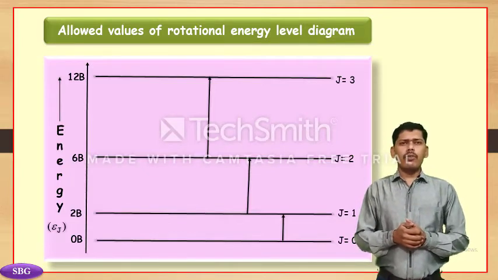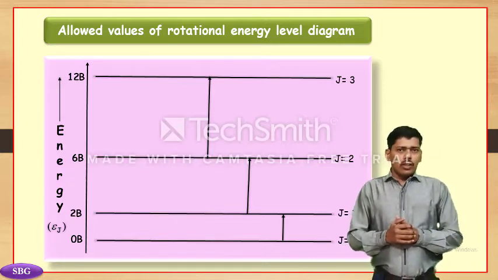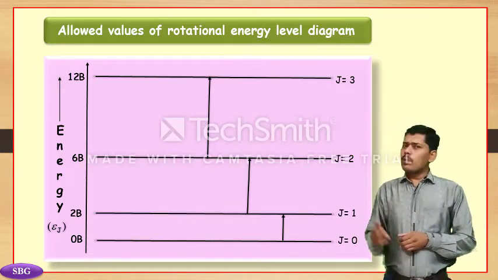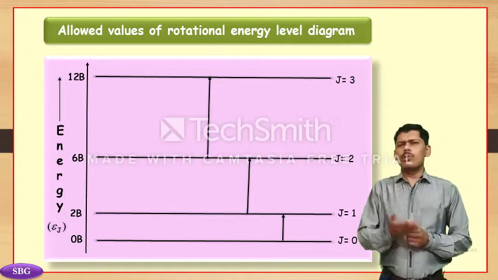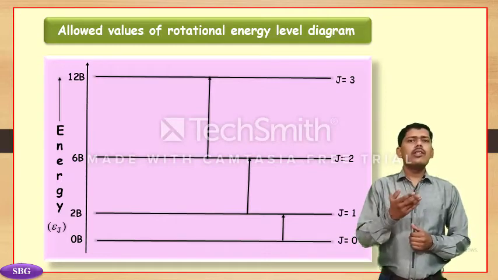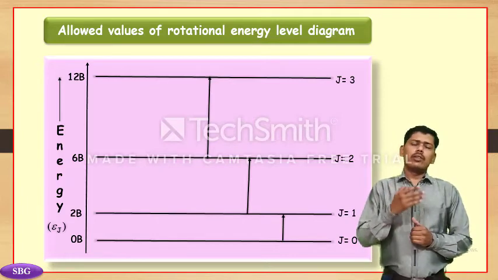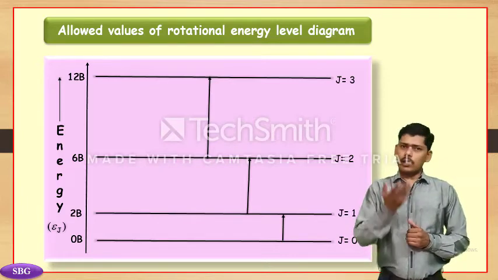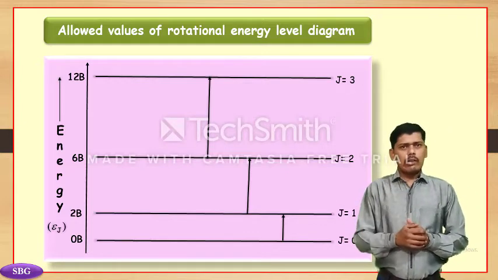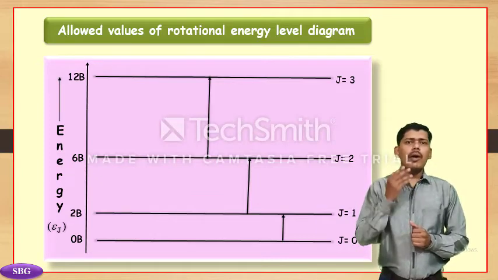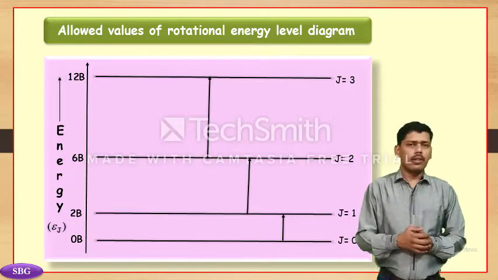The rotational energy level diagram for the diatomic rigid rotator is shown in the given figure. For the rotational quantum number J = 0, we have seen before that ε0 = 0B. We can see this in the diagram. Similarly, J = 1 and J = 2 are given here, and from this energy level diagram we can say that the value of rotational energy increases with J, whereas the energy gap is increased accordingly.